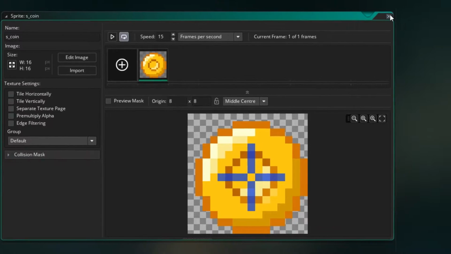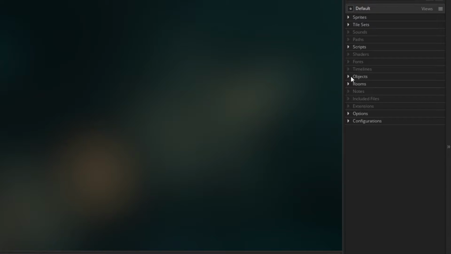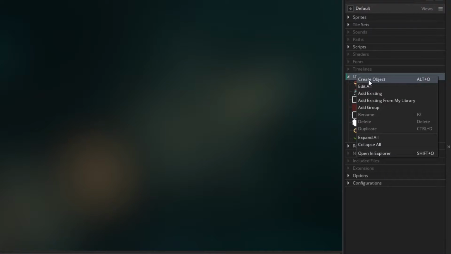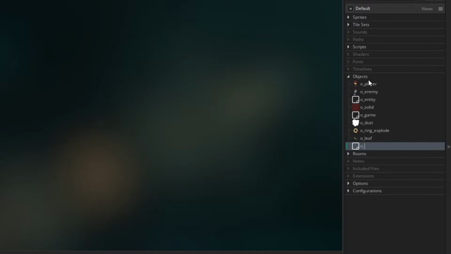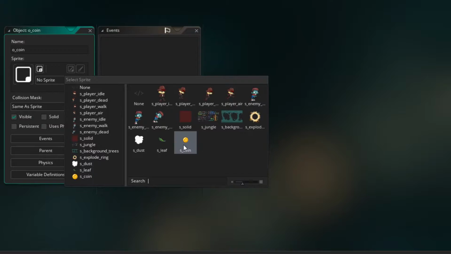Now let's also make an object for that. So that's our sprite and that's right there. I'm going to make an object for that here. So right click, create object, and I'm going to call it O_coin. And make sure you assign the sprite.